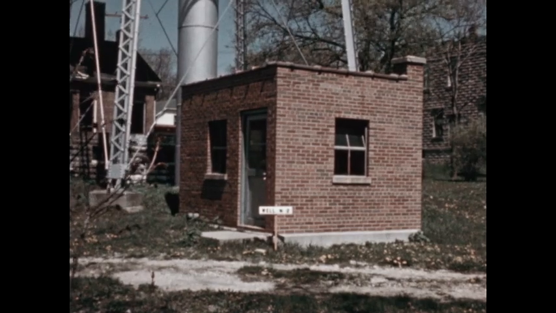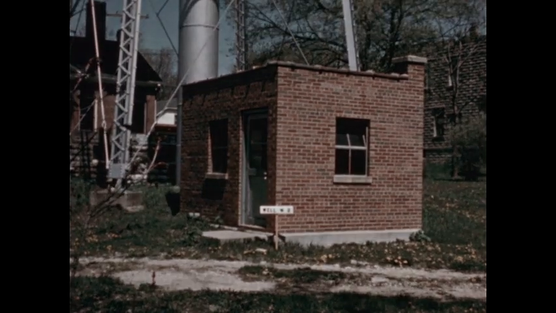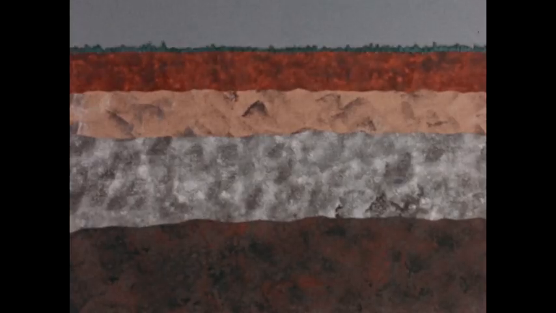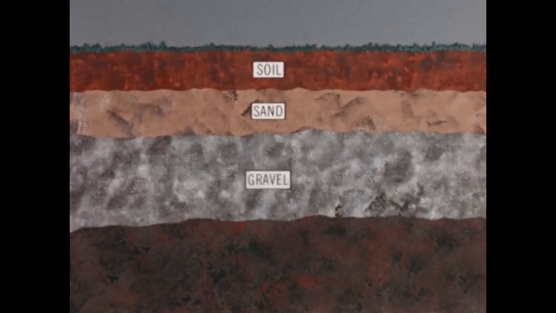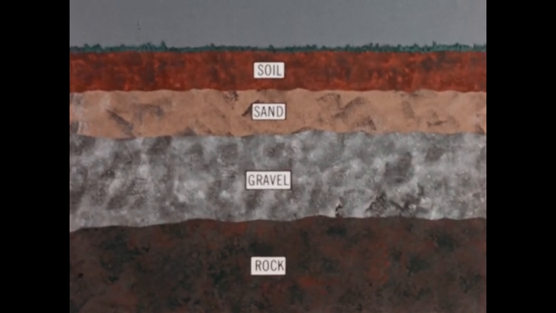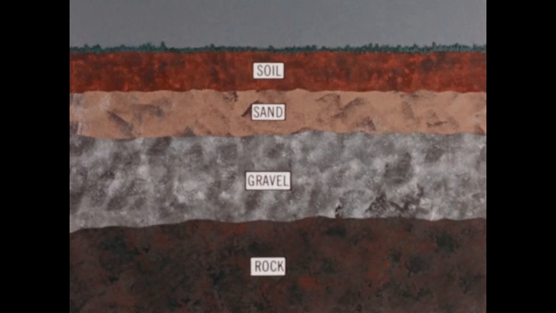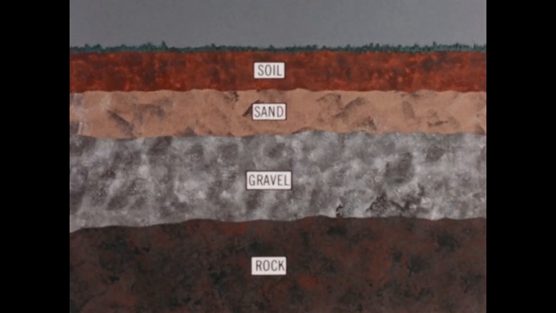But where the community source of water is in the ground, the earth, as shown here in cross-section, acts as a natural filter. As groundwater seeps through soil, sand, gravel, and porous rock, most suspended matter and other solid impurities are removed.